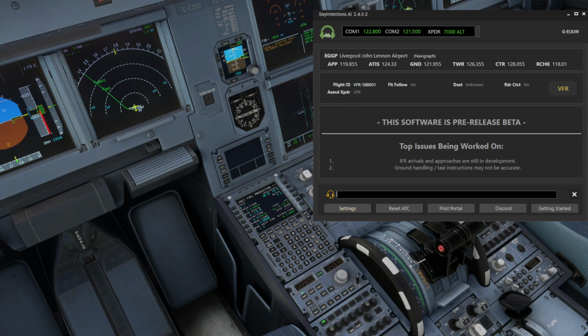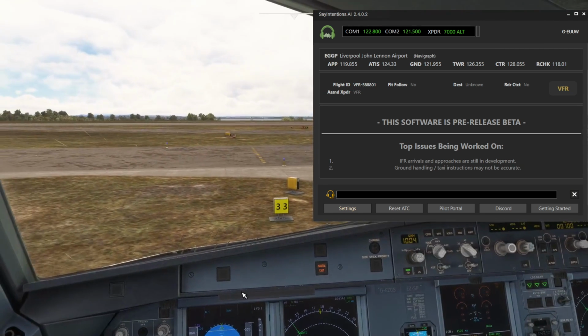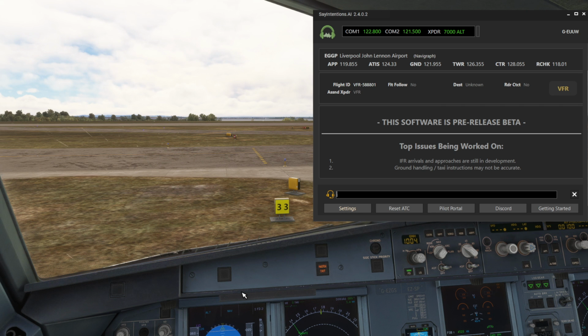Okay, so there's a couple of things there which are still rather American, things like the visual approaches in use. Certainly not something that's that often done here in the UK and the rest of Europe. However, we know that the USA really like their visual approaches, and to be fair, a lot of the pilots do as well. But you can just see the ATIS there, slightly more Americanized, I feel, than it would be here in Europe. But I'm sure that is something that will be developed over time.